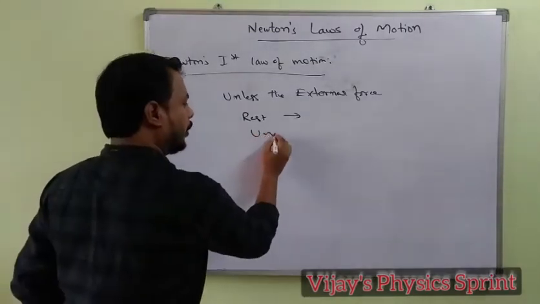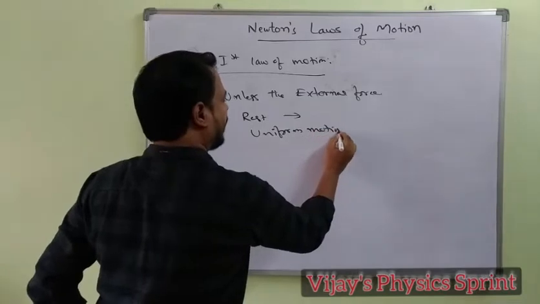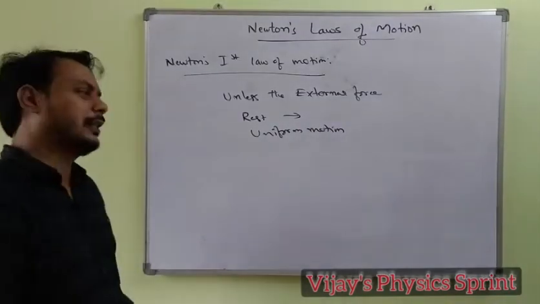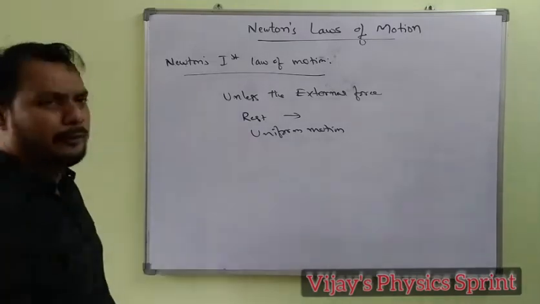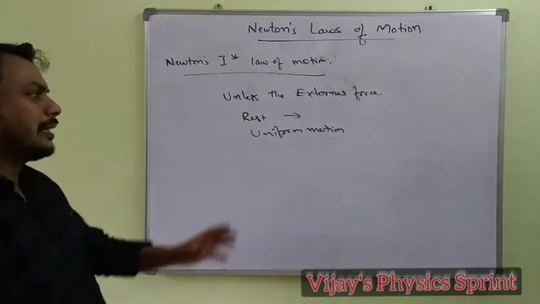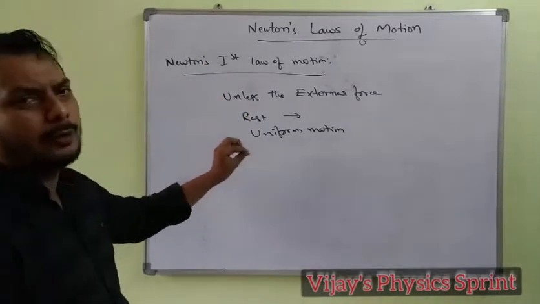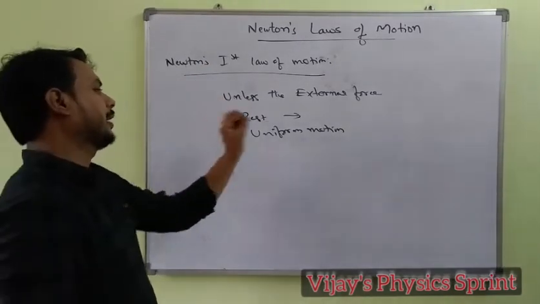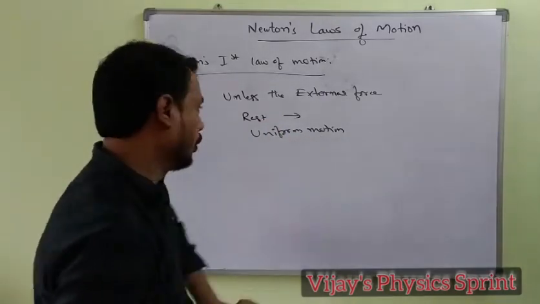If the body is in uniform motion, meaning it has constant velocity, it continues the same uniform motion. So that is the statement of Newton's first law of motion. Until an external force acts on the body, its state remains the same: at rest continues at rest, uniform motion continues in uniform motion.